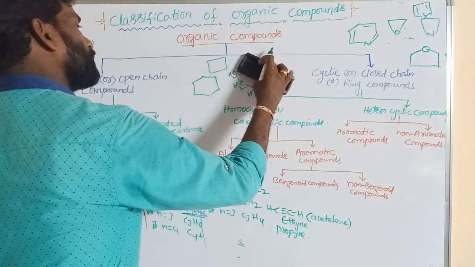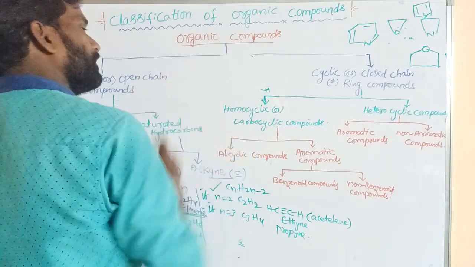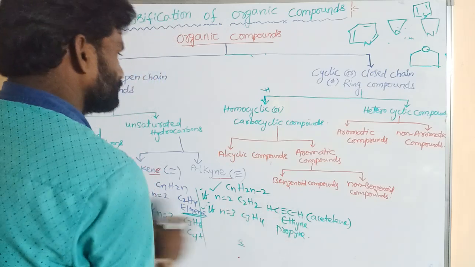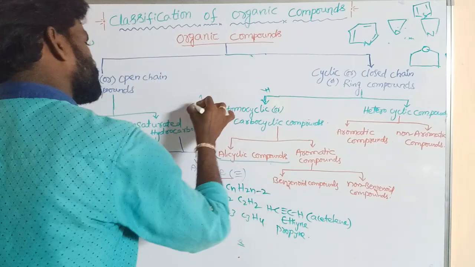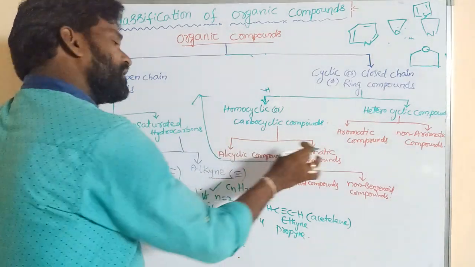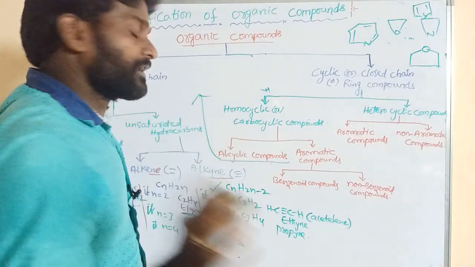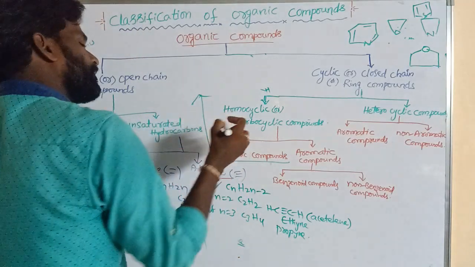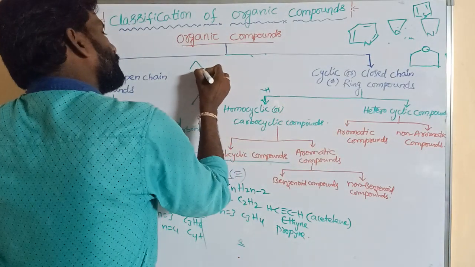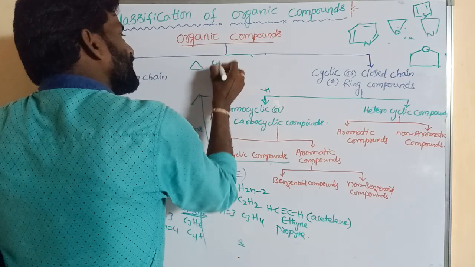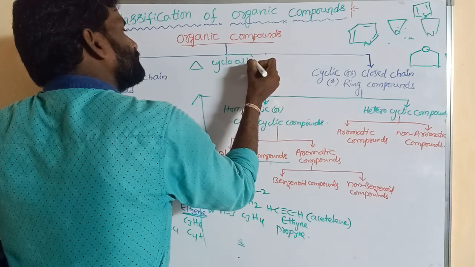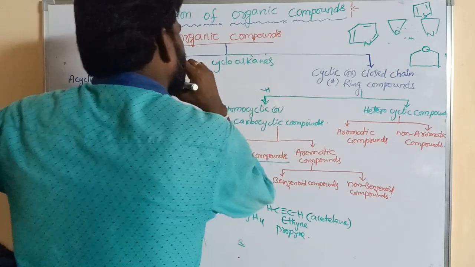So we'll discuss alicyclic compounds here. Compounds other than aromatic compounds are known as alicyclic compounds. Alicyclic compounds are ring or cyclic structures, also known as cycloalkanes or cycloalkenes.